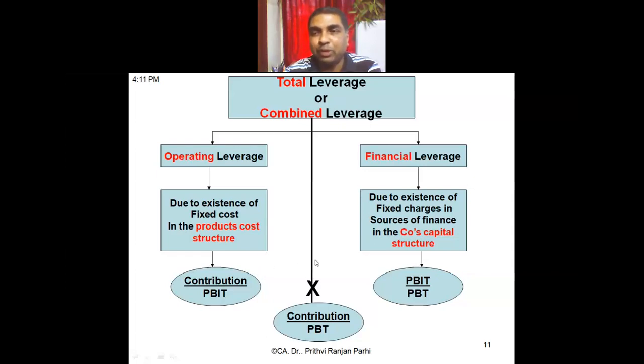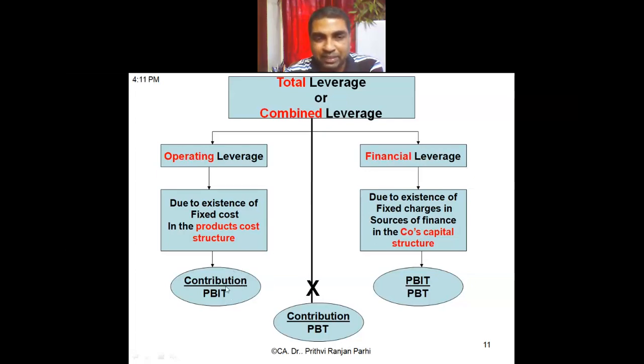If we combine, we will not just add it. Add it means 1 by 2 plus 1 by 2 will become 1. But actually it is 1 by 2 of 1 by 2, that means 1 by 2 into 1 by 2. Right? It should be 1 by 4. So same ratio. When we want to combine two ratios, what do we do? We do not add them. We multiply them. So the combined leverage, the total leverage, is equal to this multiplied with this.